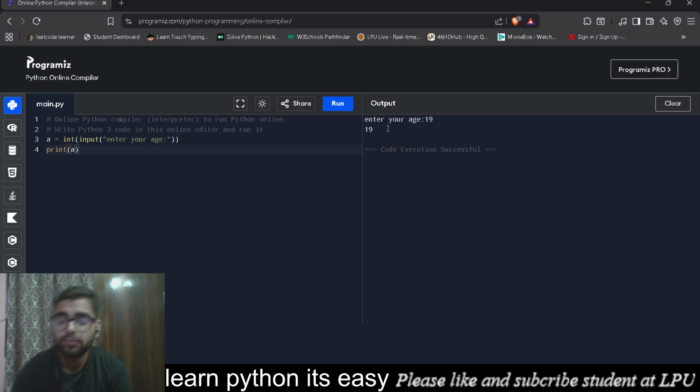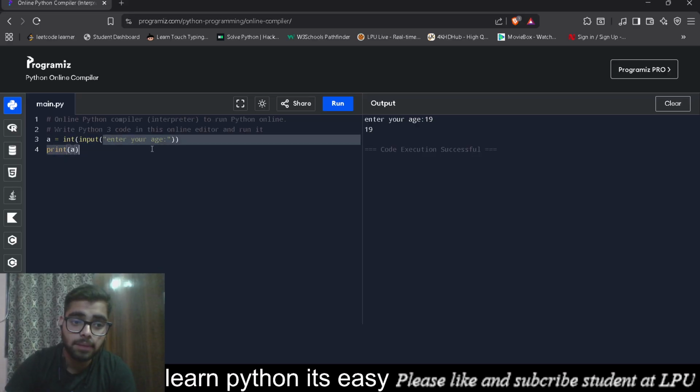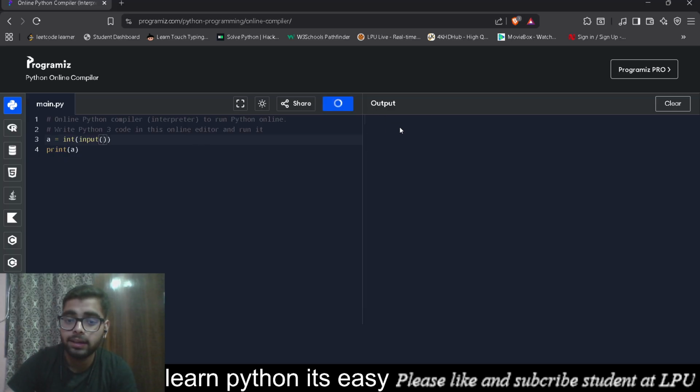So I've got my output, 19. This one part, the message, is actually optional. Even if I don't write anything in here and I run it, I can get the output. You can write some statements for the user, but that's optional. The major part is writing the type of that particular data and writing the input clause.